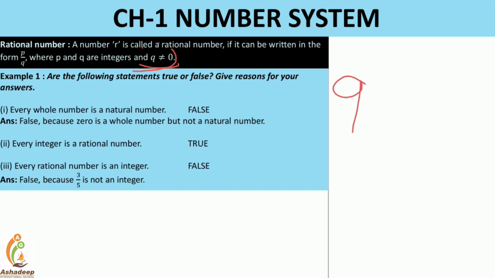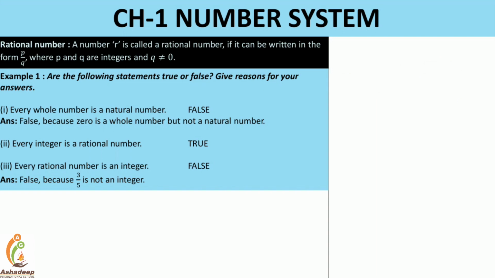See, the denominator can never be equal to 0. That thing you need to keep in mind, because if the denominator becomes 0, the fraction is going to be infinite, right? So the denominator can never be equal to 0, right? So here q is not equal to 0.